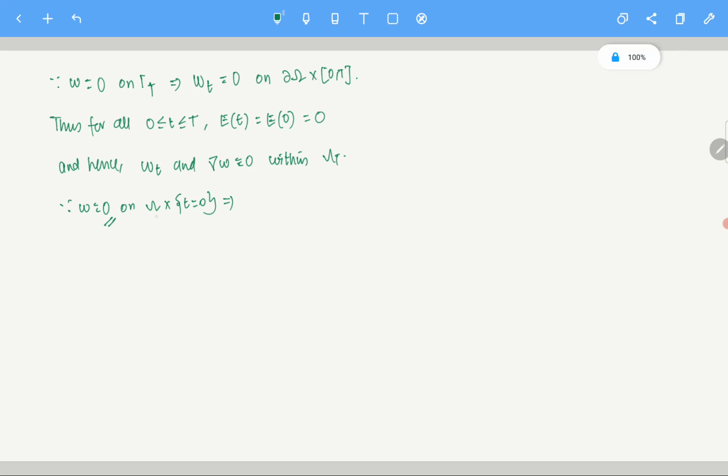Since w is 0 on the base omega cross t equals 0 and w is also a continuous function, that implies that w has to be 0 in omega t.